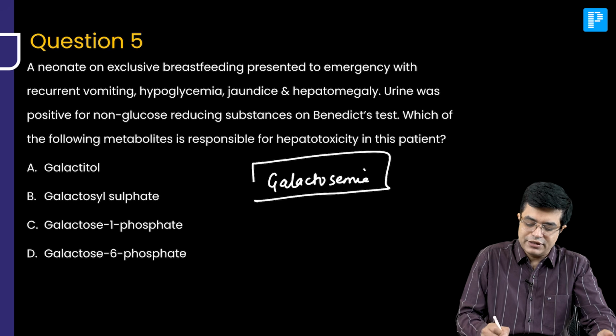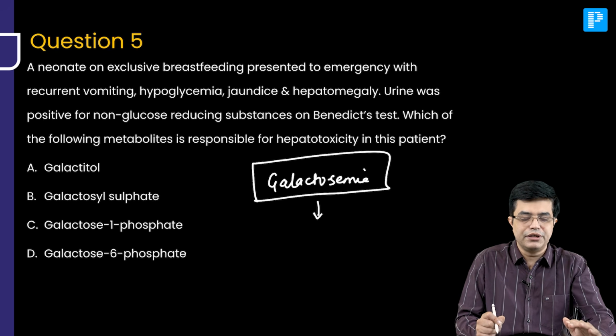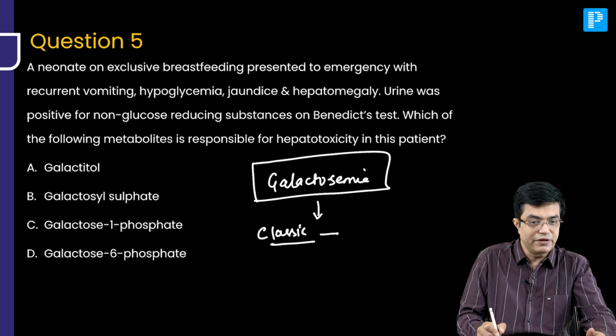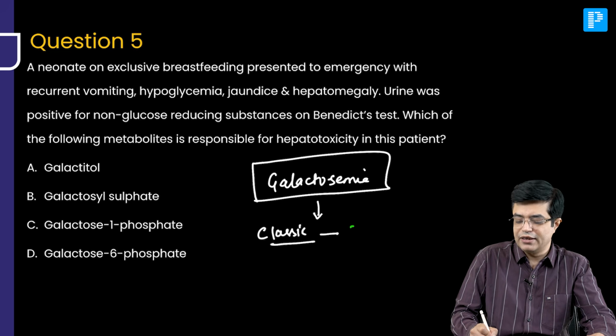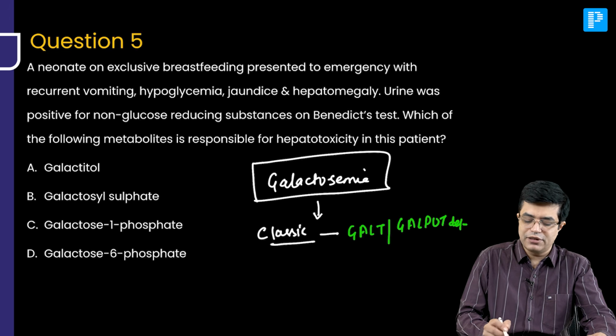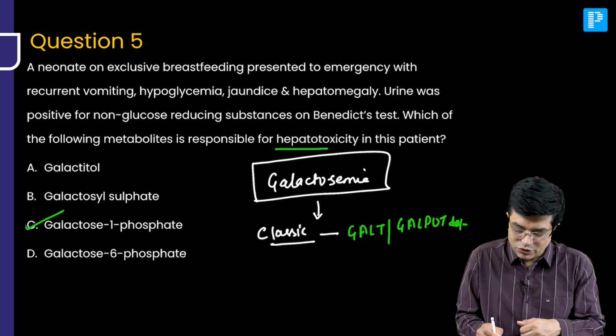And which is the galactosemia which presents in the first week of life, in the newborn period, with jaundice, hepatomegaly, hypoglycemia? It is classic galactosemia. This is the variety which is common, which is severe, and it is having GALT deficiency, also called GALPUT deficiency. And which is the metabolite responsible for hepatotoxicity? It is galactose 1-phosphate, which is responsible for hepatotoxicity.